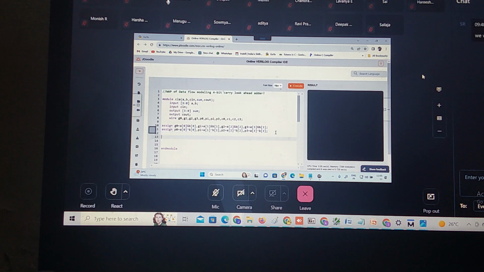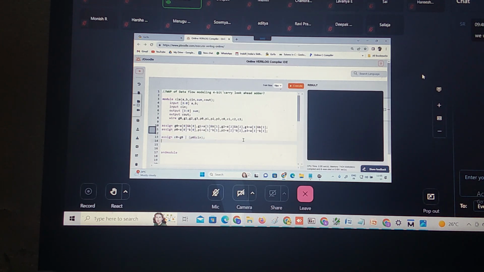Now we need to generate the what? C naught. Correct. What is C naught equal to? C naught is equal to G naught plus, meaning what I need to use? OR operation. P naught and C. P naught into C. So let us check for the syntax.